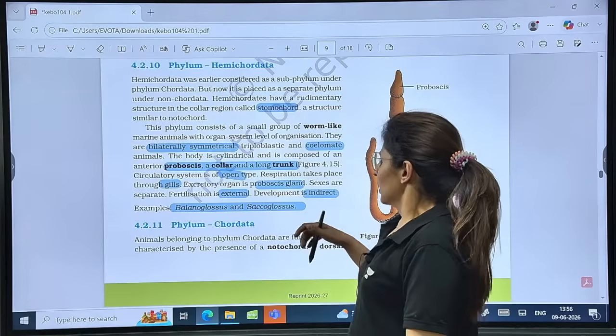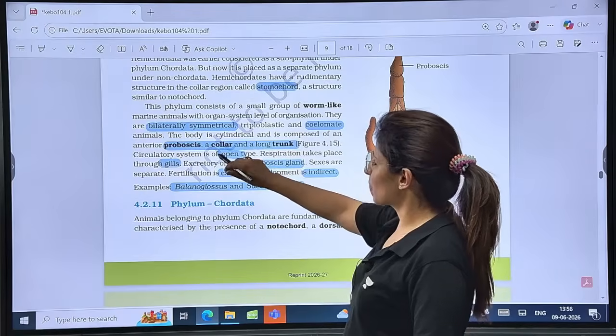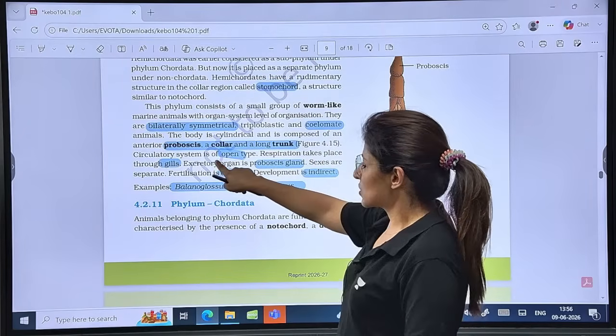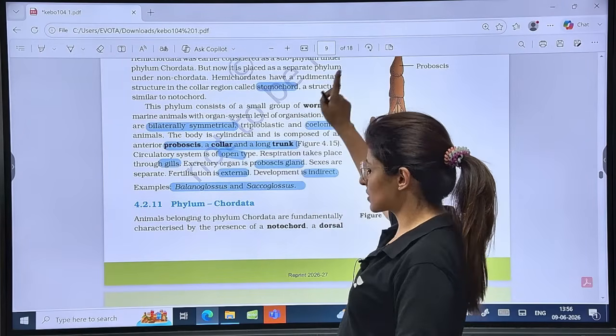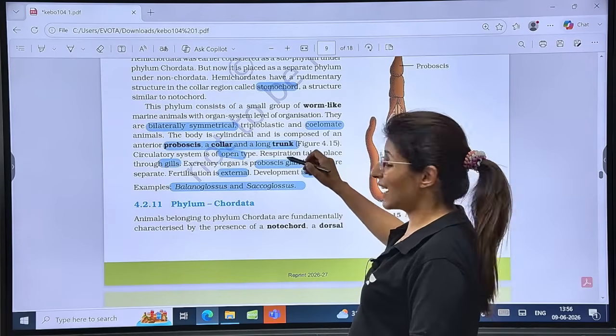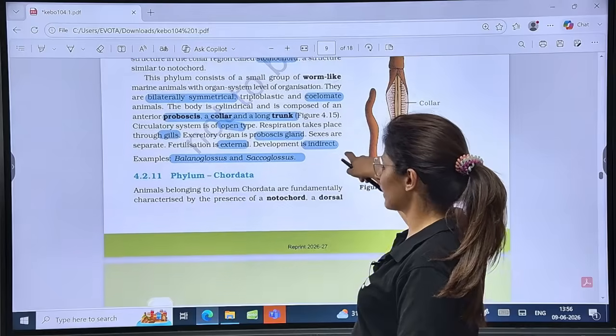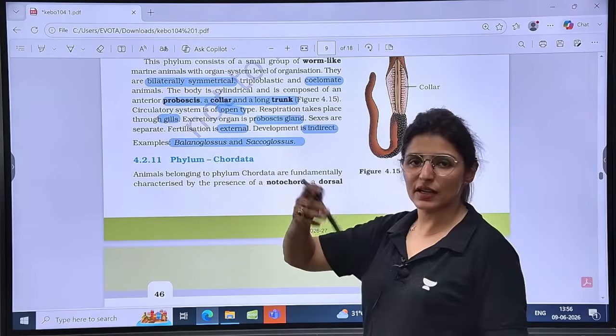Now, hemichordates: bilaterally symmetrical coelomate, with proboscis, collar, and trunk. The circulatory system is of open type, and gills are present. The proboscis gland is excretory in nature. Fertilization is external, development is indirect. Examples are Balanoglossus and Saccoglossus.